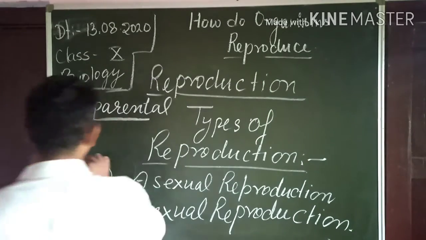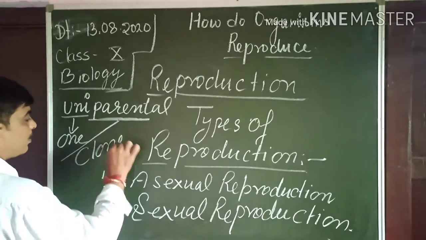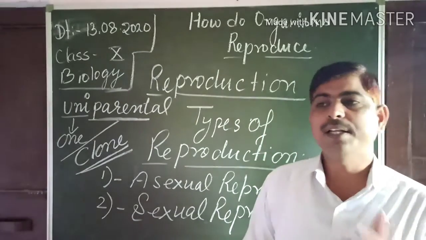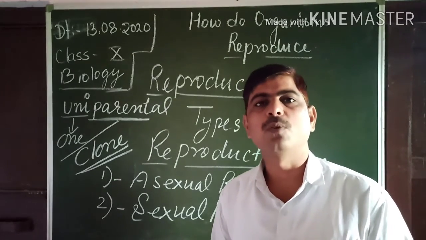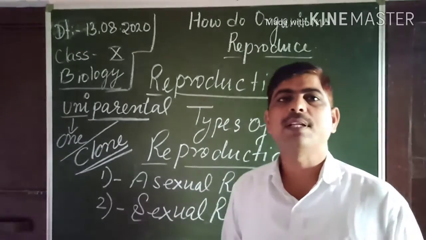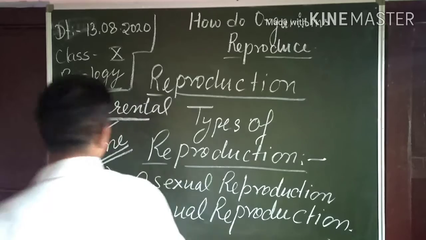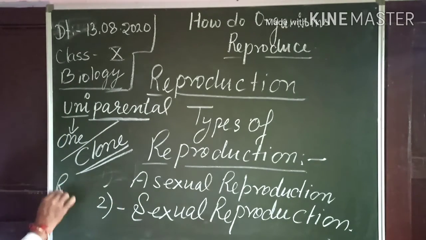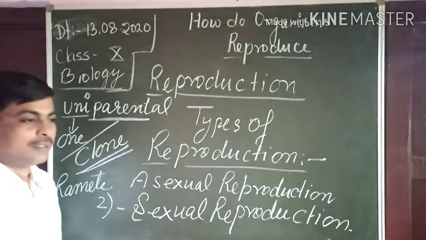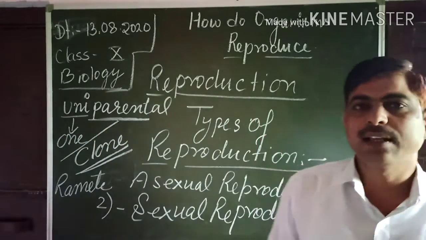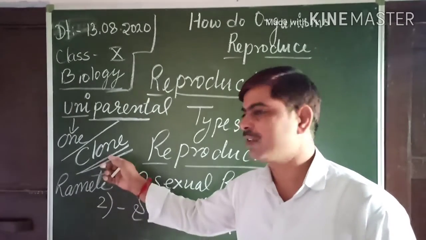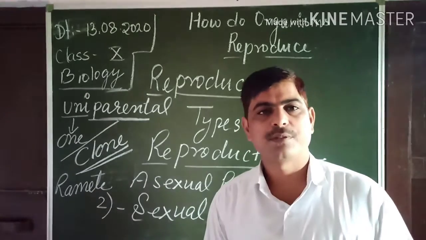Such organisms which are identical to their parents are called clones. C-L-O-N-E. Identical offspring, identical young ones of the parents, are called clones, and each individual clone is called a ramet.